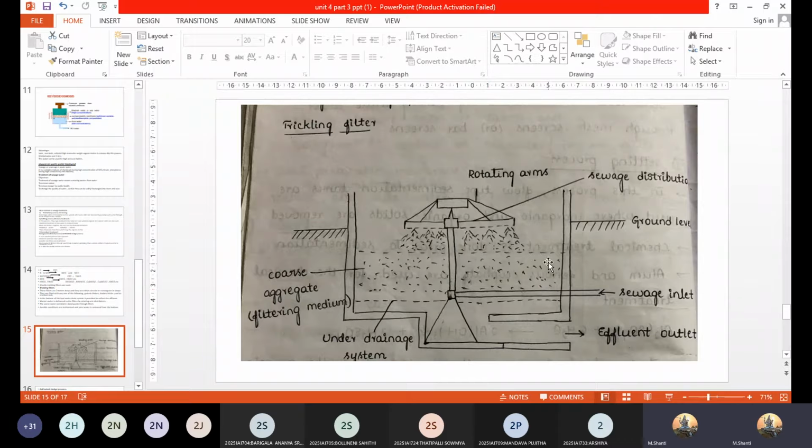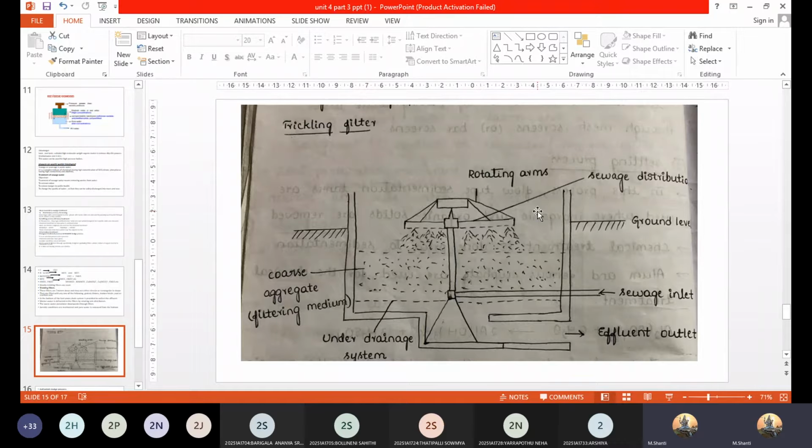Okay, so what is the purpose of using the aerobic bacteria in the filter bed? The main purpose is to create the environment for the aerobic conditions. Now, if the aerobic conditions are maintained, then the oxidation of the impurities brings about the formation of less toxic compounds. So you have two types of oxidation.